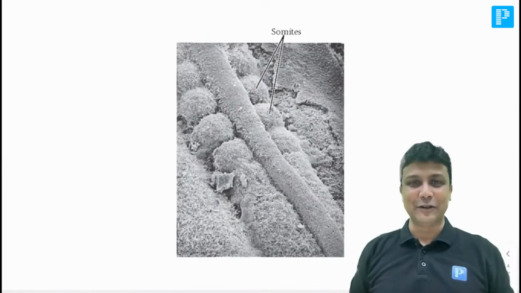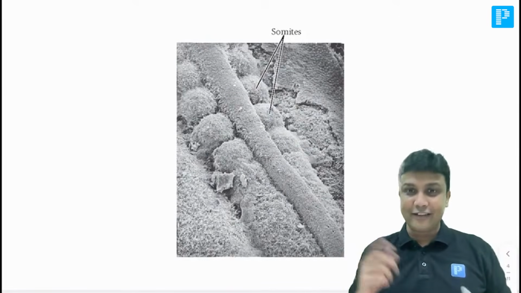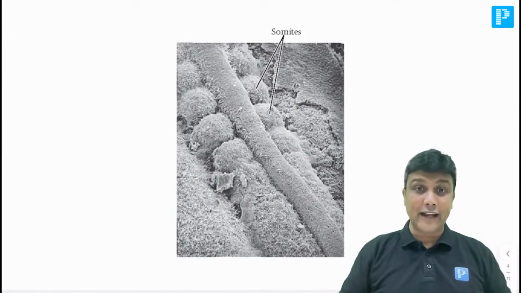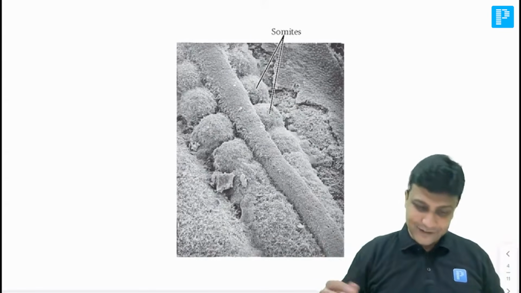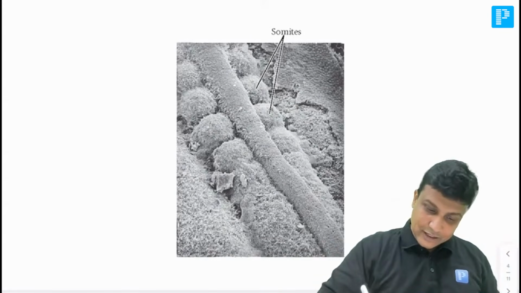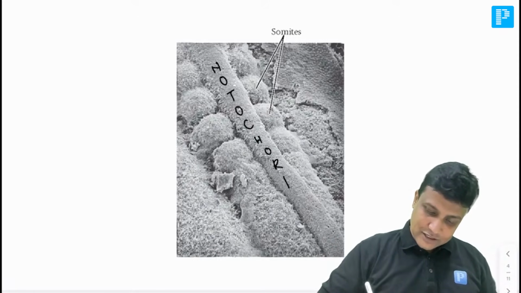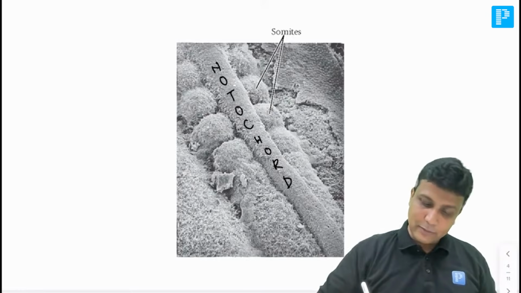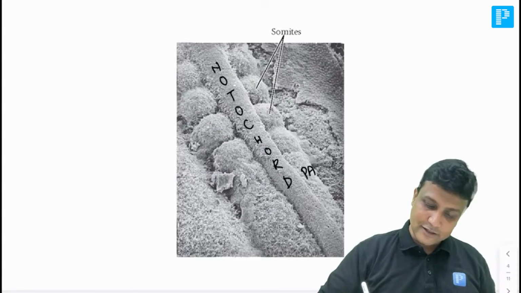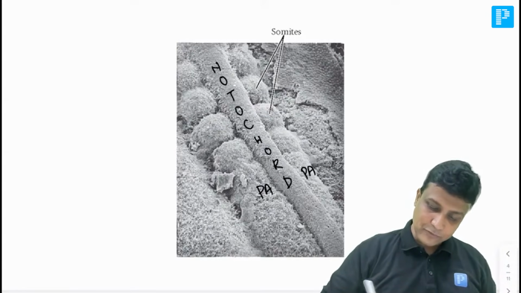So please look at this diagram here. Beautiful. So we have reflected the ectoderm from here. We have removed the ectoderm from here. And after removing the ectoderm, in this diagram, in the middle will be the notochord. Now just adjacent to the notochord, there will be paraxial mesoderm here, and there is a paraxial mesoderm here. Are you understanding me?